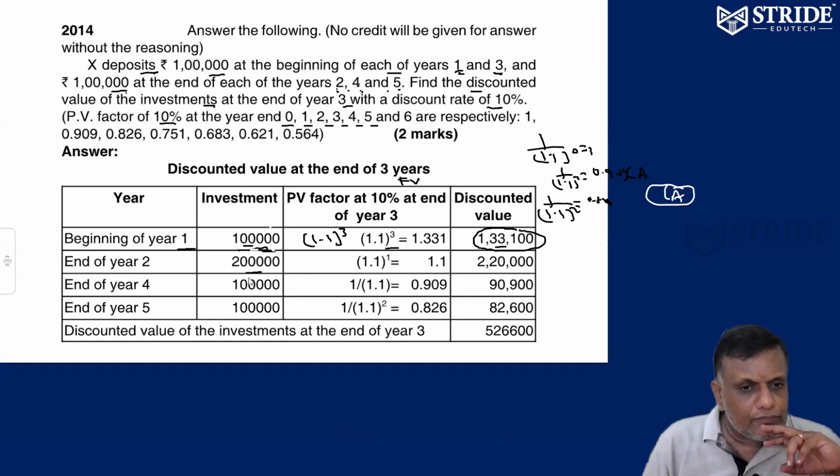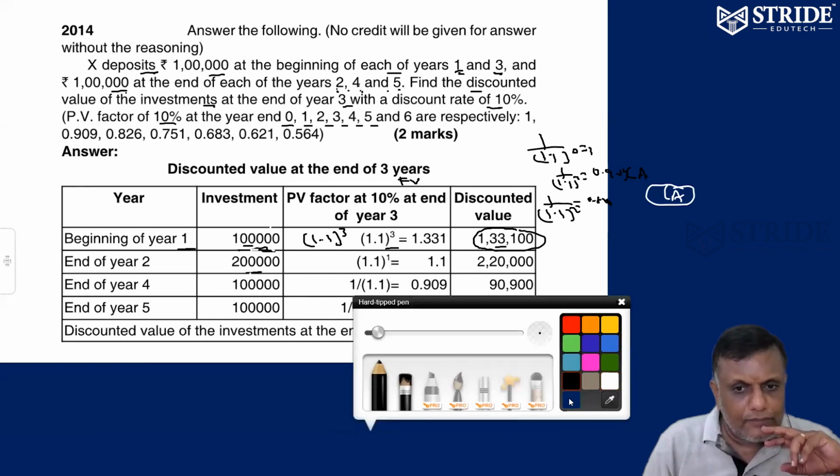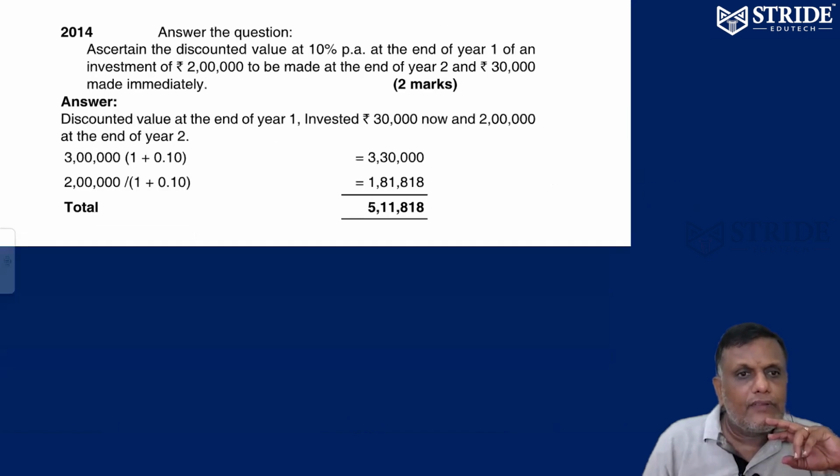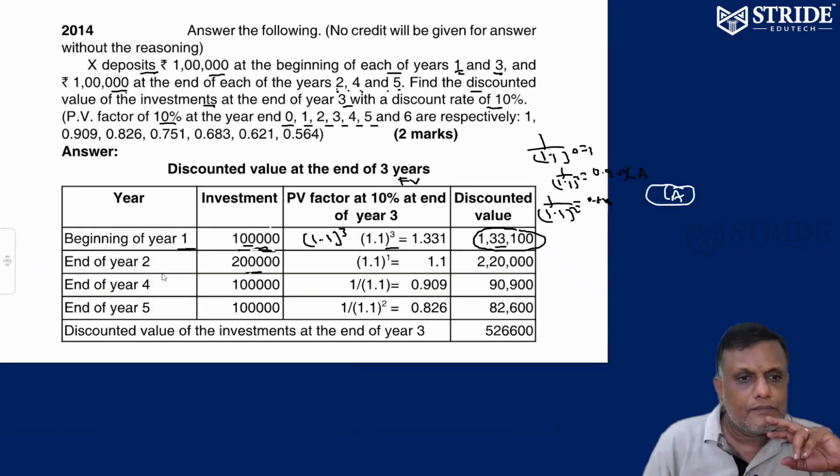Suppose at the end of year 2 I'm investing 2 lakhs. Okay, next one. Just a minute. And 1 lakh at the end of each of the years 2, 4, 5.